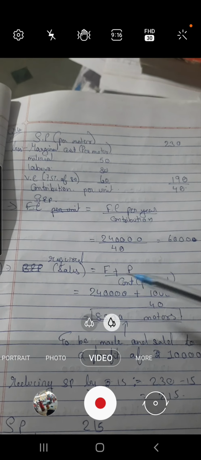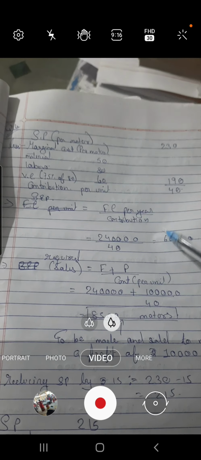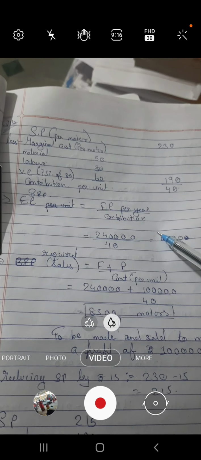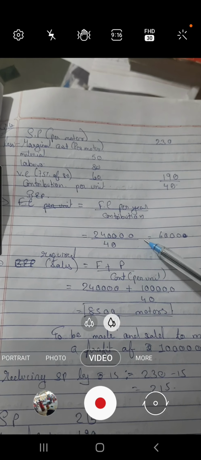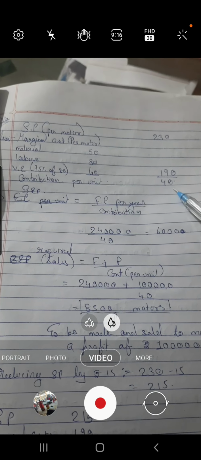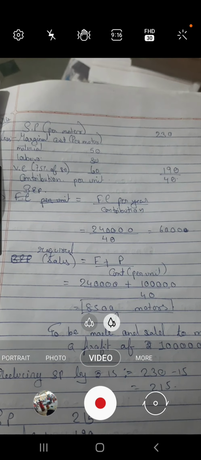Now for BEP, we use the formula fixed cost per year divided by contribution. Fixed cost is given in the question: 2,40,000 divided by contribution per unit, which is rupees 40, and hence we will get the answer as 6,000 motors.